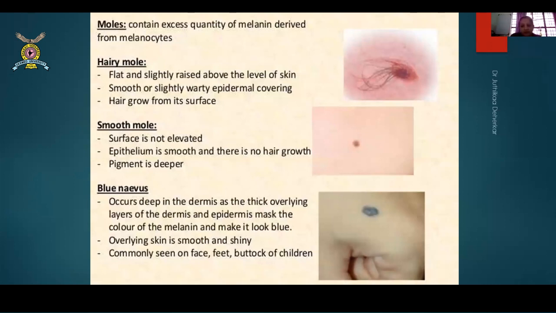The blue nevus, it is classically blue in color. It has a blue hue. Okay, it is not jet black, but it has a blue hue. So these blue nevus occur deep in the dermis, as thick overlying layers of the dermis and epidermis mask the color of the melanin and may look blue. All right. So overlying skin is smooth and shiny, commonly seen in face, feet, buttock of children. All right.